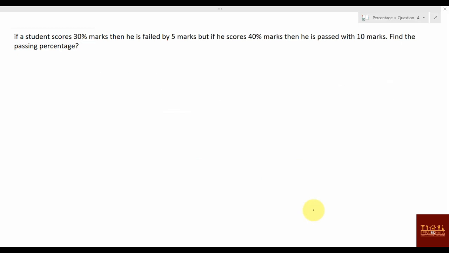Next, a student scores 30% marks, then he is failed by 5 marks, but when he scores 40% marks, he is passed by 10 marks. Find the passing percentage. I hope you can solve this question. Okay, solve this question and then let me know the answer in the comment box.